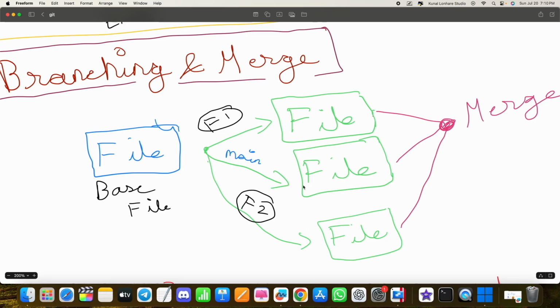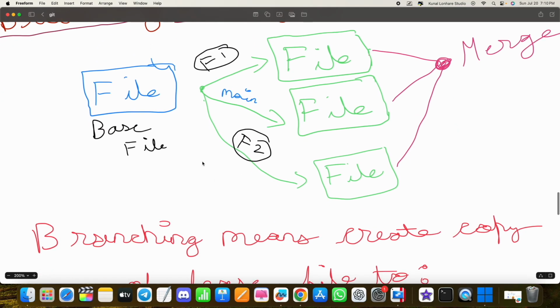Okay, so it will be time taking. So what we do, we create a sort of a base file, a point where we think that now different features can be added. So we create the copies and we send that to teams, let's say feature 1 team and feature 2 team, or there could be another branch we can create.